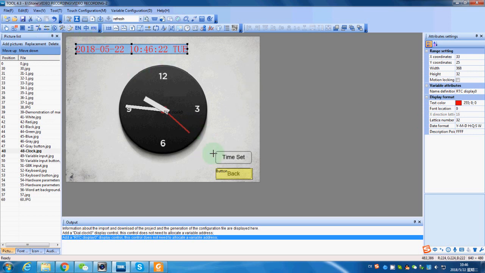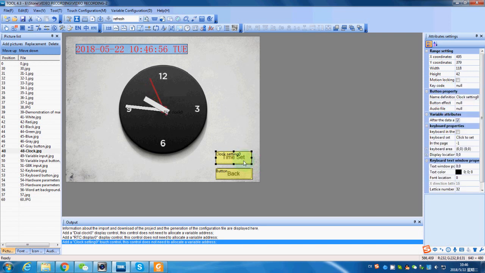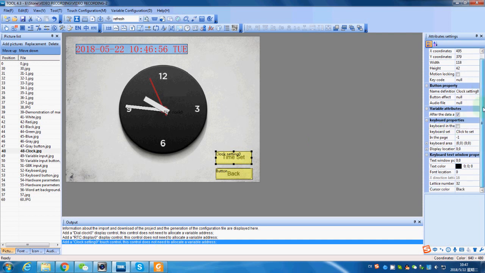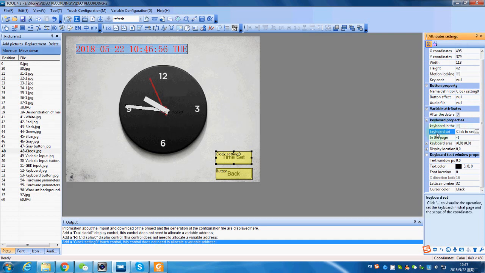After we set these two clocks, we need to add a time set in case we would like to change the time display. By clicking the real-time setting clock, we will select the time set button area. First, we need to set a keyboard to input the data. Because we don't have a keyboard in the current page, we need to borrow a keyboard from another page.